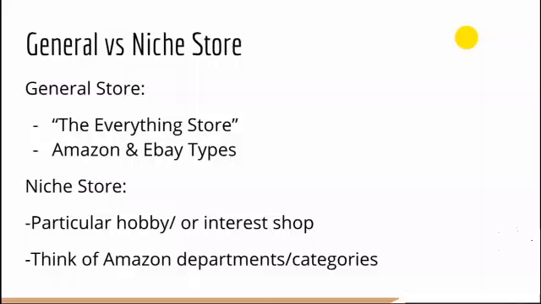Now the two options you really have here are a general store or a niche store. So what is a general store? Now a general store, of course, is the everything store. Amazon and eBay are the best examples of what a general store looks like. Of course, general stores will have all sorts of products, very trendy products, very popular products, as well as some not so trendy and popular products.